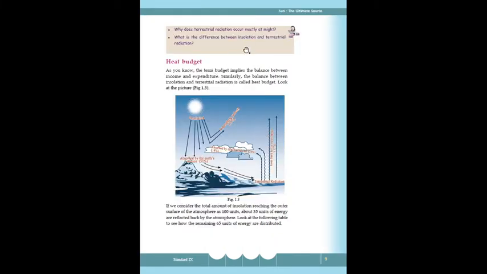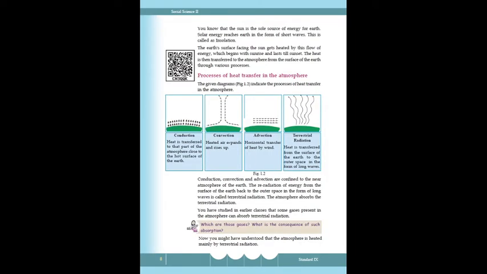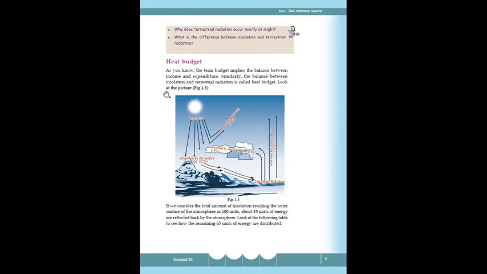What is the difference between insolation and terrestrial radiation? Insolation: solar energy reaches the earth in the form of short waves. This is termed insolation. And terrestrial radiation: the re-radiation of energy from the surface of the earth back to outer space in the form of long waves is called terrestrial radiation. Insolation, short wave radiation, and terrestrial radiation, long wave radiation.